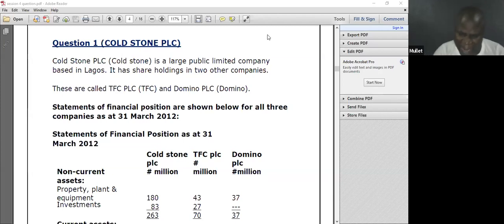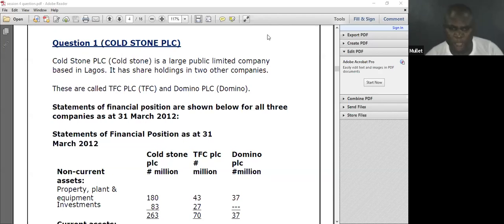It is only one direction. Parent can give a loan to an associate. It's different from a subsidiary. A subsidiary can give a loan to the parent, and the parent can give a loan to a subsidiary. But a loan from an associate to the parent was not recognized in the standard. And you all know, what the accountant says we should do, we will do.